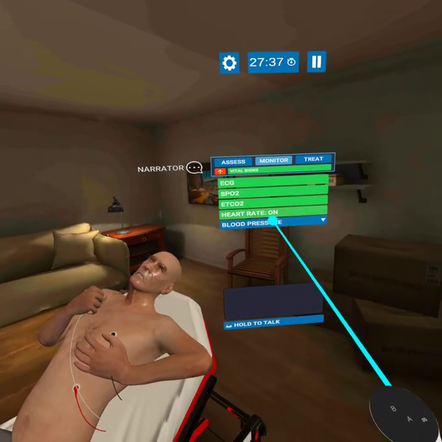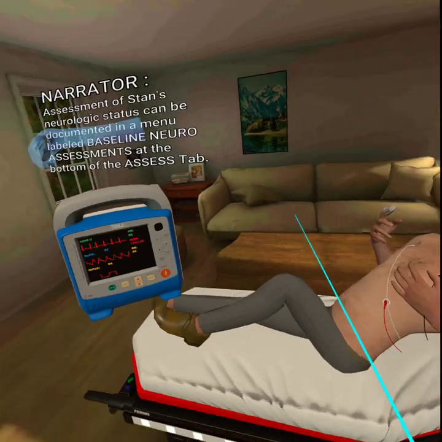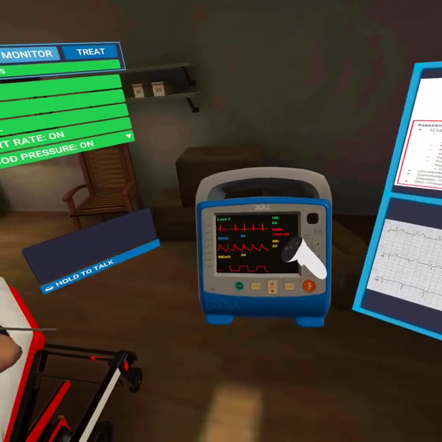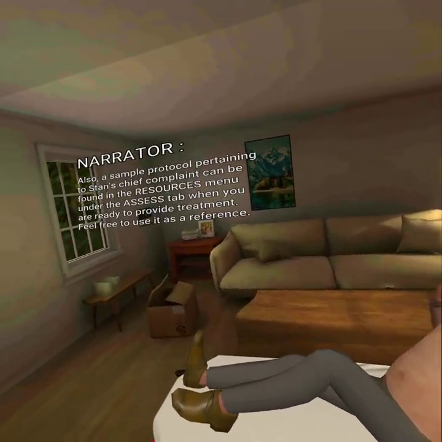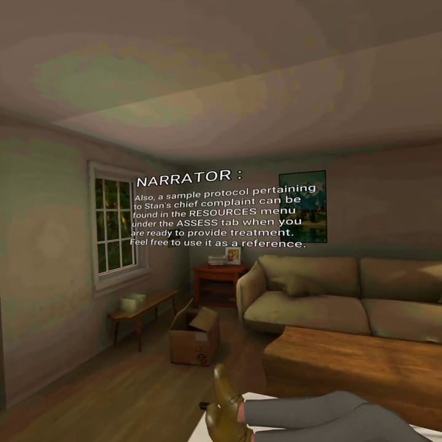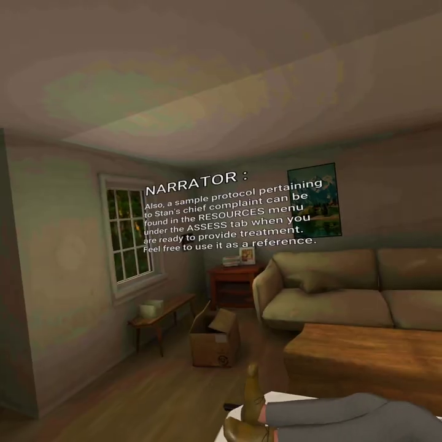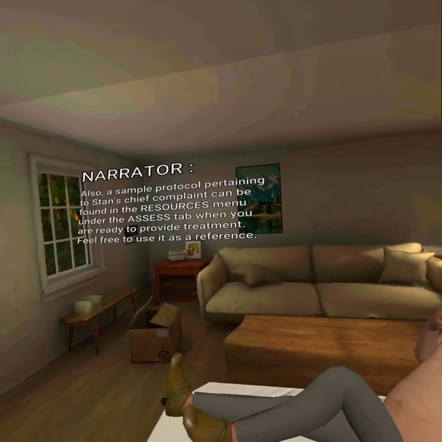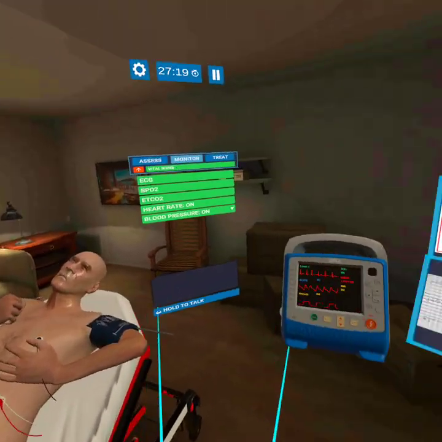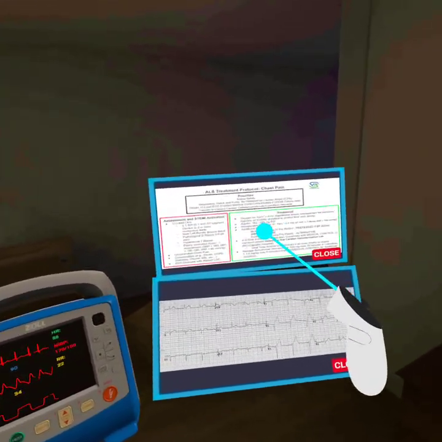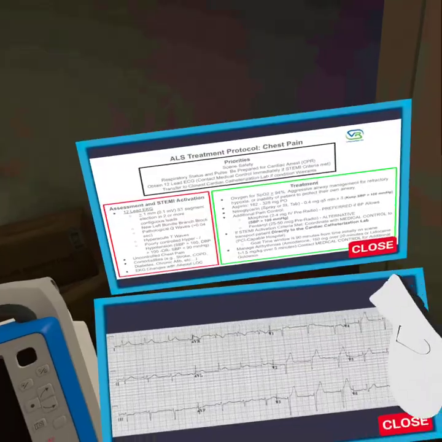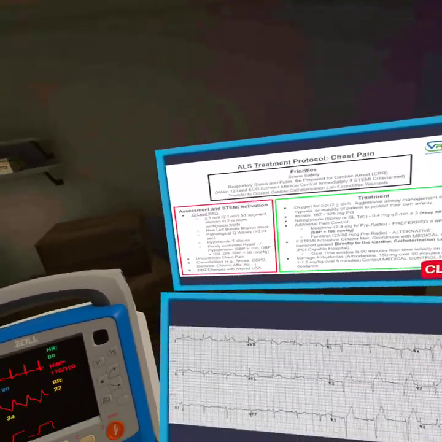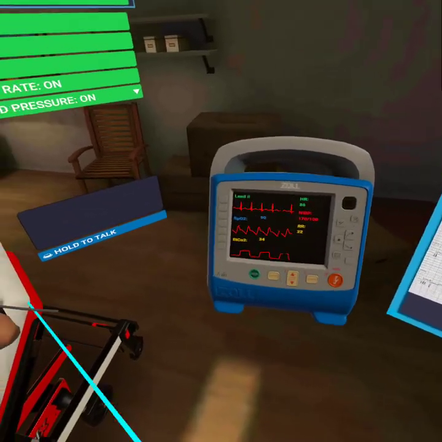Assessment here. of Stan's neurologic status can be documented in a menu labeled Baseline Neuroassessments at the bottom of the Assess tab. Also, a sample protocol pertaining to Stan's chief complaint can be found in the Resources menu under the Assess tab when you are ready to provide treatment. Feel free to use it as a reference. And that's what I just pulled out. So again, that can be changed to your local protocols. It's just an image that can be swapped to anything you want the learner to be able to reference. So now we're looking at some vitals here.